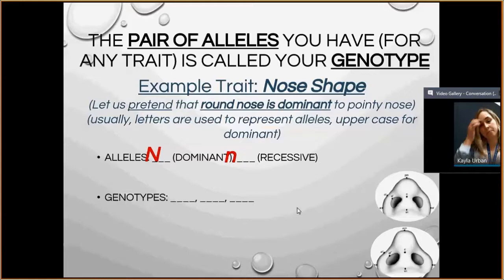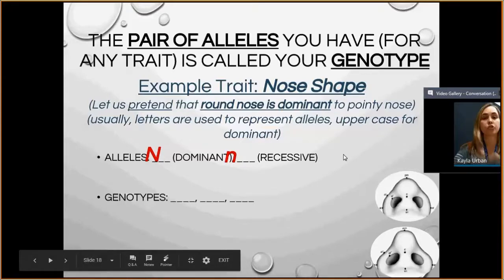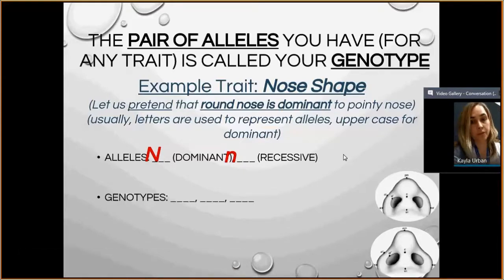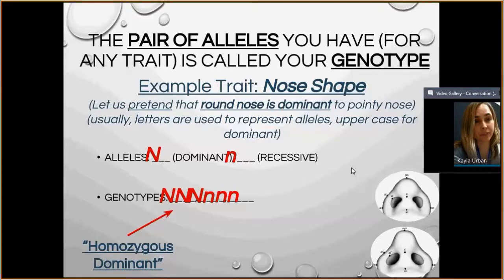So your possible combinations would be your genotypes. Remember, you have two combinations. You can have both capital, one capital and one lowercase, or both lowercase. If they are both capital N, we call that homozygous dominant. Remember, the prefix homo means the same. And dominant is telling you that they're capital. They're both dominant traits. So you have the same alleles, and they're both dominant. That tells you that it's two capital letters together.